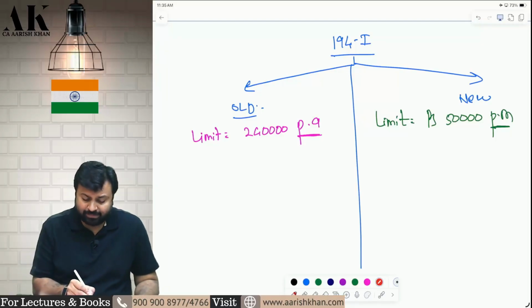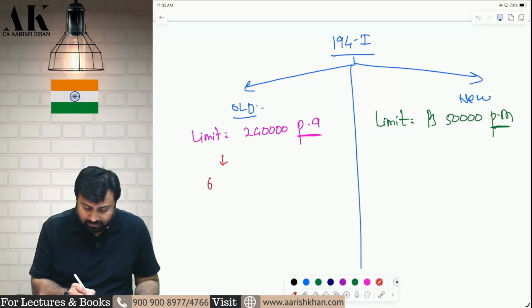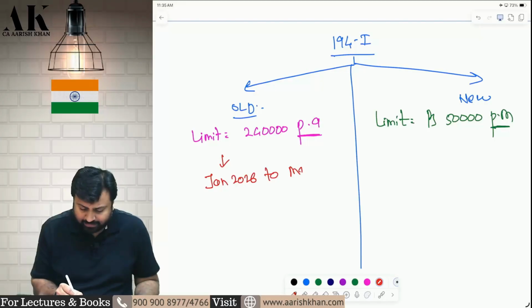Sir, what is the implication? Suppose I have taken the property on rent from Jan 26 to March 26.